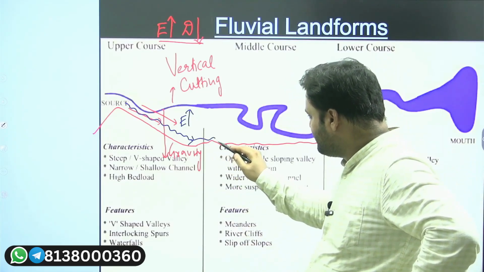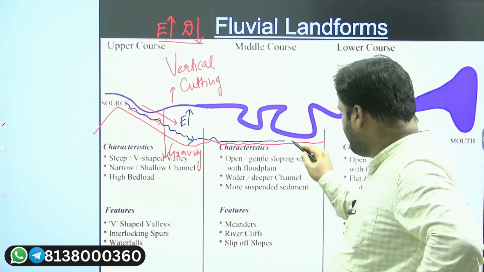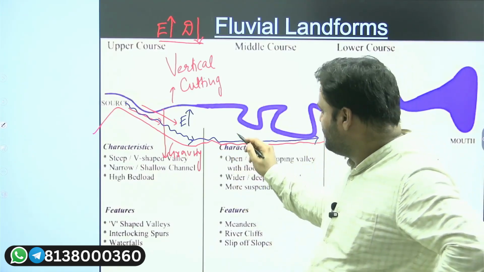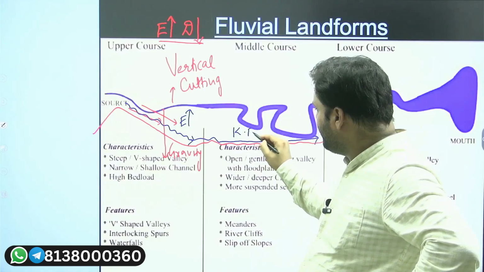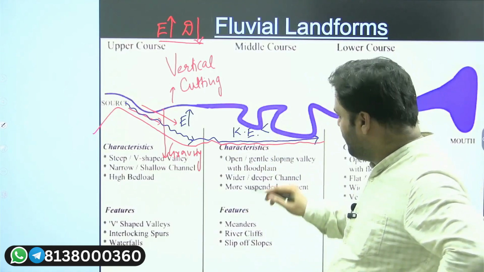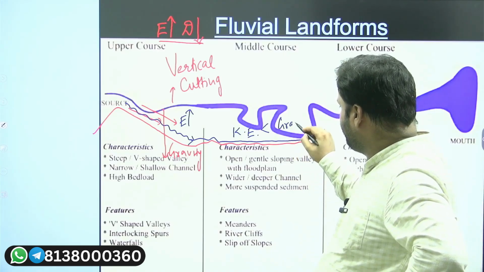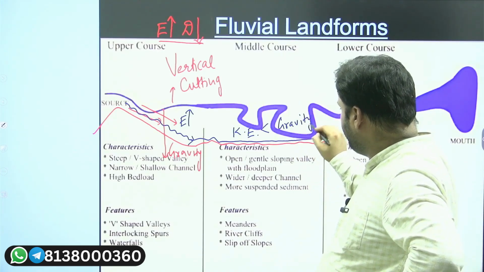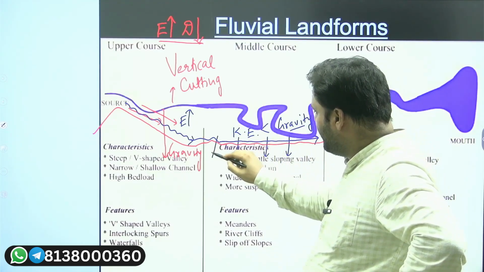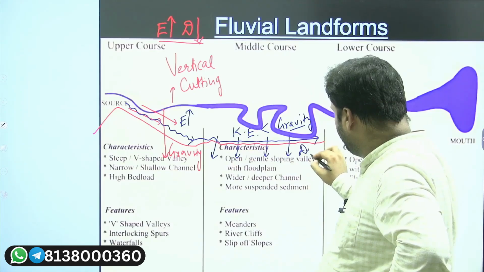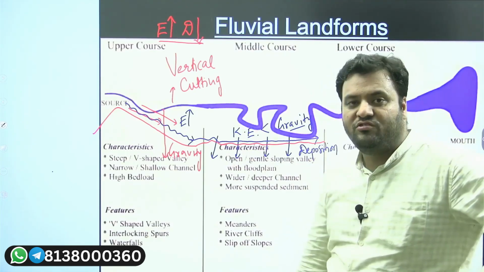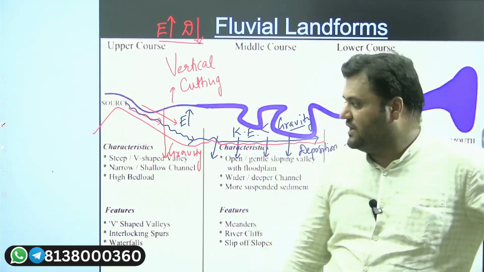Similarly, when the water is entering here, there are no steeper slopes. As there is no steeper slope, in other words, the kinetic energy of water is overshot by gravity. Means here, under the influence of gravity, the deposition will take place.